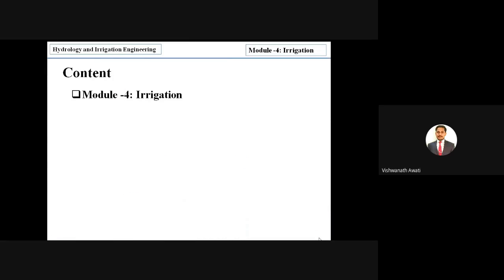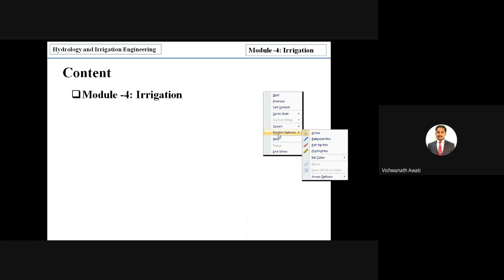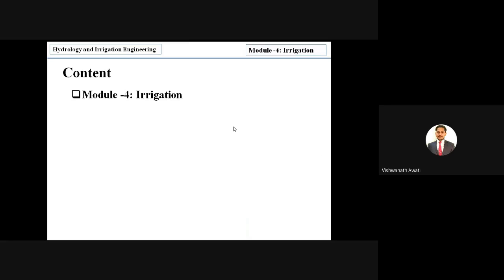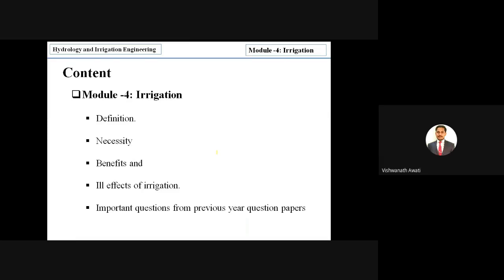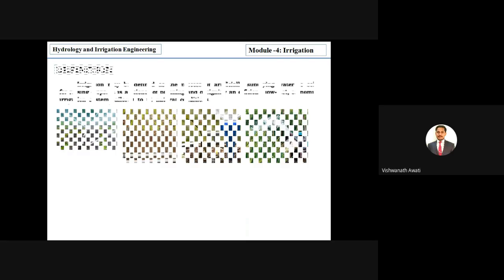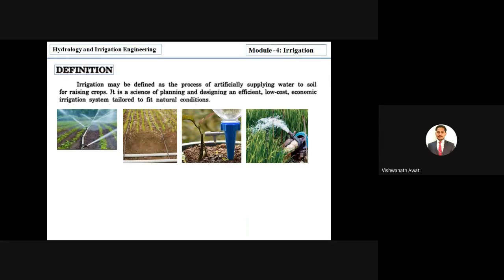We are mainly discussing irrigation. In irrigation, we are discussing the definition, then the necessity, then the benefits, and finally the ill effects of irrigation. After that, we will discuss some important questions from previous year question papers. So we will begin with the definition. Here we have to define what you mean by irrigation.